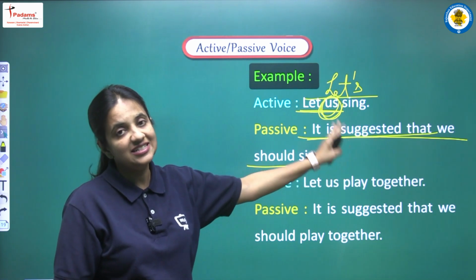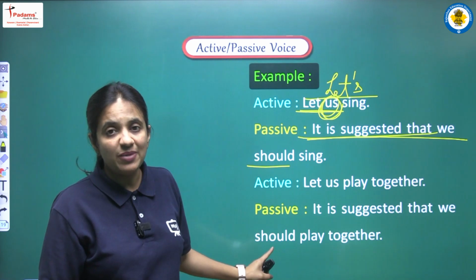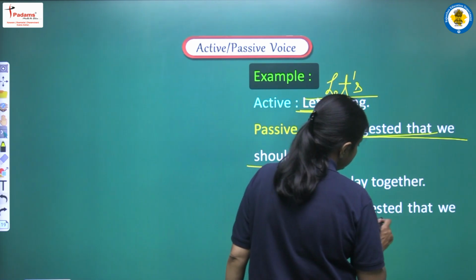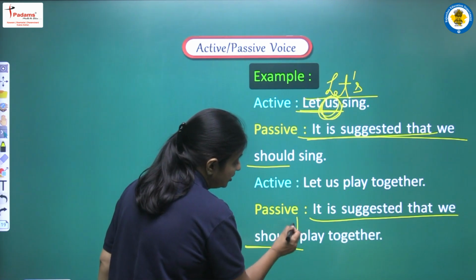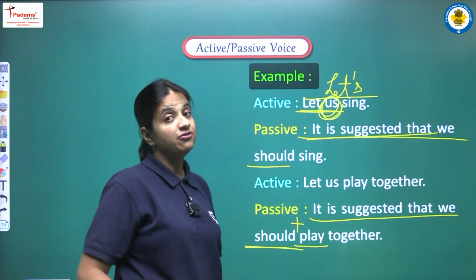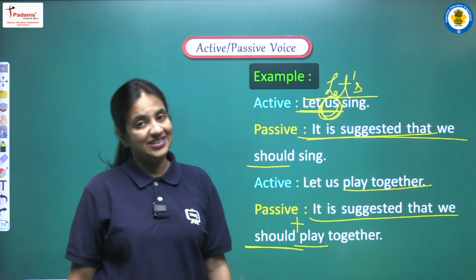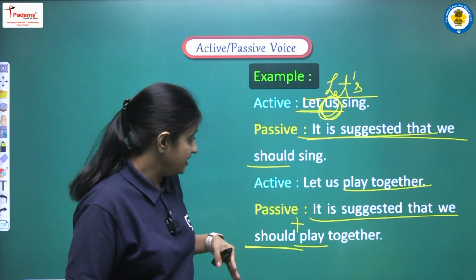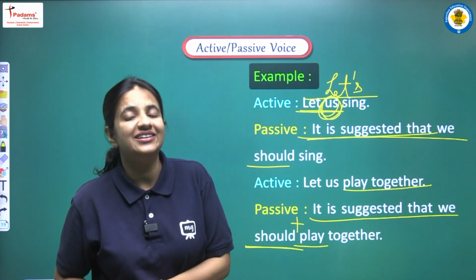Moving on, next we are having another example, that is let us play together. This sentence is written in active voice. We have to convert this sentence into passive voice. So let's see, we will use the same structure, that is it is suggested that we should. After should, we have to start with the first form of the main verb, that is play together. So in this manner, the complete sentence will be, it is suggested that we should play together.